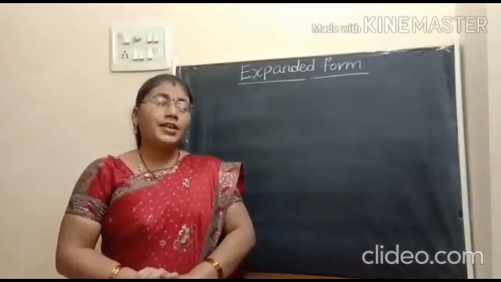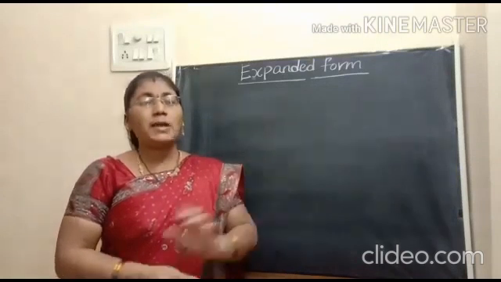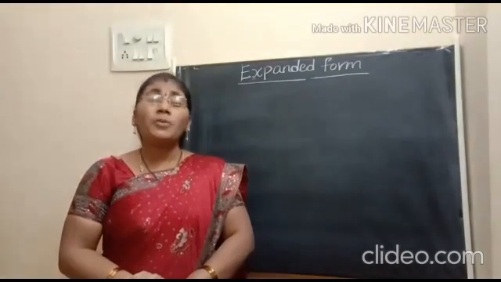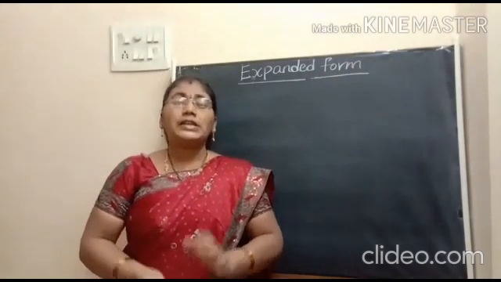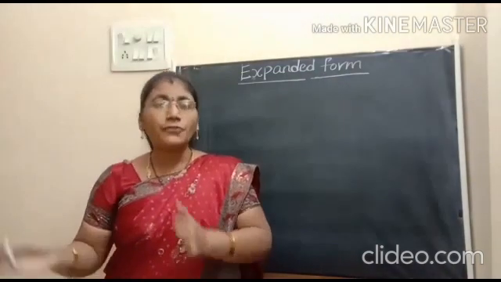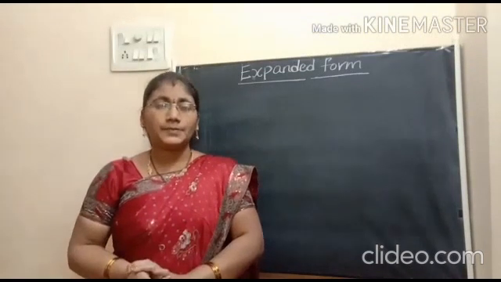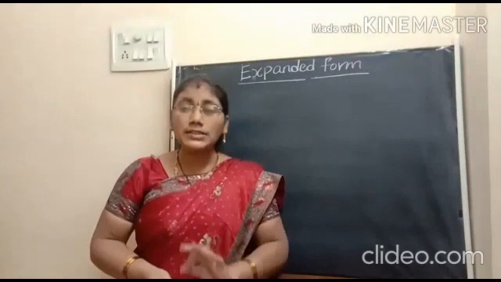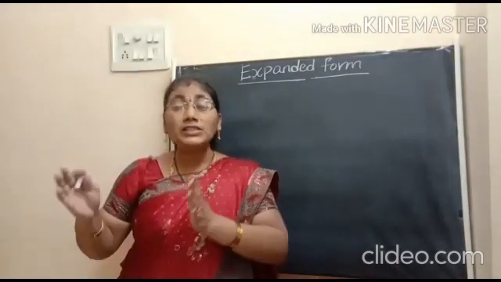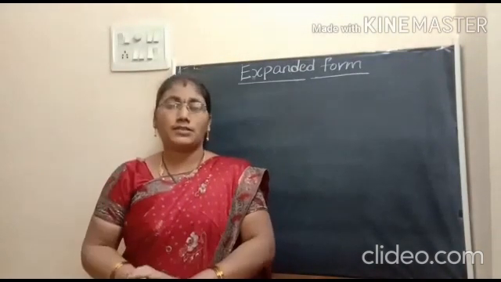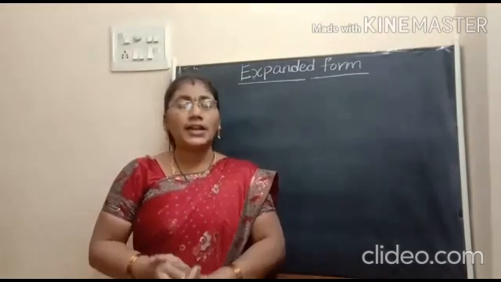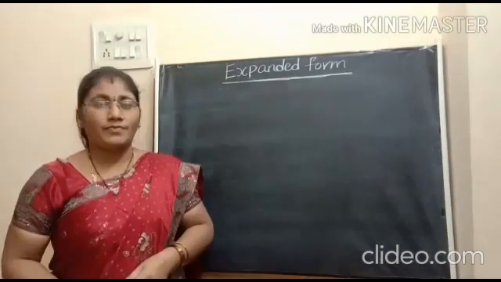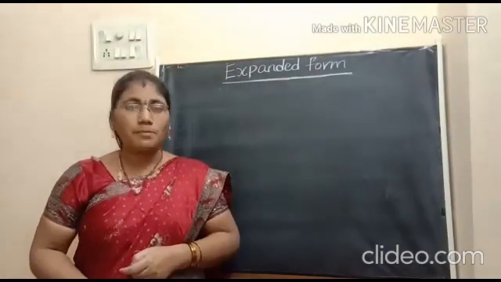Okay children. Now, we are going to discuss about expanded form of numbers. Expanded form of number is the sum of the place values of its digits. Is it clear? I am repeating that. Expanded form of number is the sum of the place values of its digits. For better understanding, we have to take some examples. Let us see some examples.